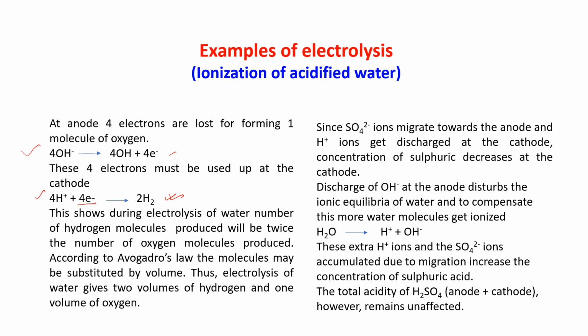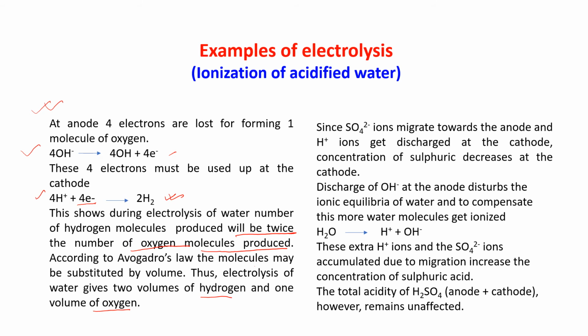This shows that during electrolysis of water, the number of hydrogen molecules produced will be twice the number of oxygen molecules produced. According to Avogadro's law, the molecules may be substituted by volume. Thus, electrolysis of water gives 2 volumes of hydrogen and 1 volume of oxygen. This I am showing you in the next slide. The dissociation of 4 water molecules, I am just showing you, just wait.